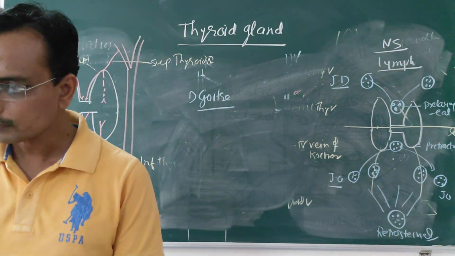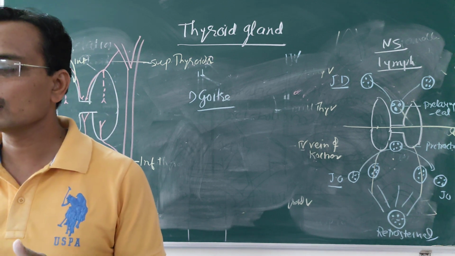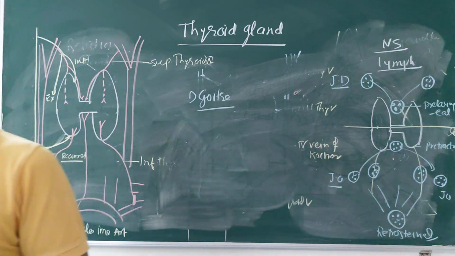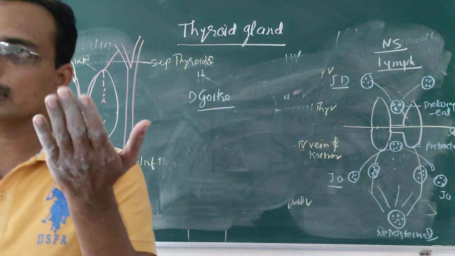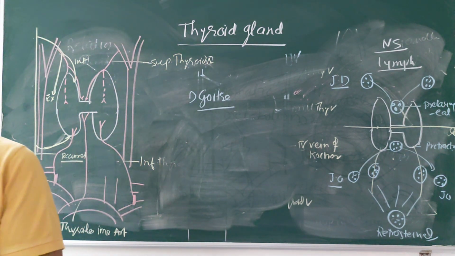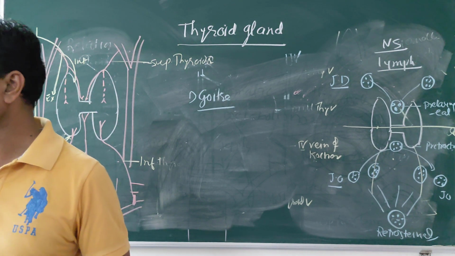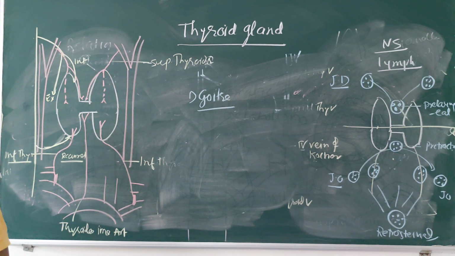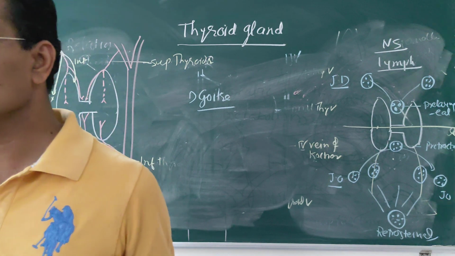Then during goiter, the level of the hormones will get deteriorated. It either increases the level of the hormone, which is called hyperthyroidism, or decreases the level of the hormone, which is called hypothyroidism. In hyperthyroidism, the T3 and T4 level increases, which is called thyrotoxicosis, and may result in certain problems like tachycardia, tremors, or some systolic murmurs. These are the various presentations.